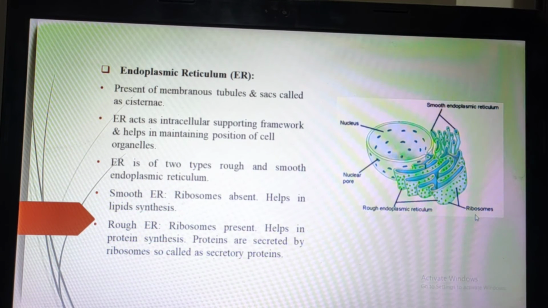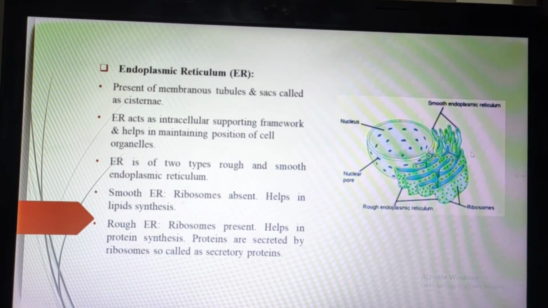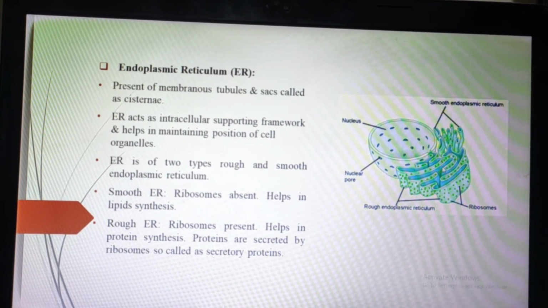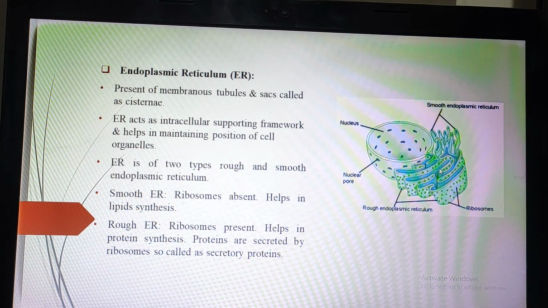First of all, the endoplasmic reticulum is made of tubes and sacs. In this diagram you can see tube-like structures and sac-like structures. Sac means cavity and tube means columnar structure, and the sac-like structure is called a cisternae. I will first tell you the function of this endoplasmic reticulum.